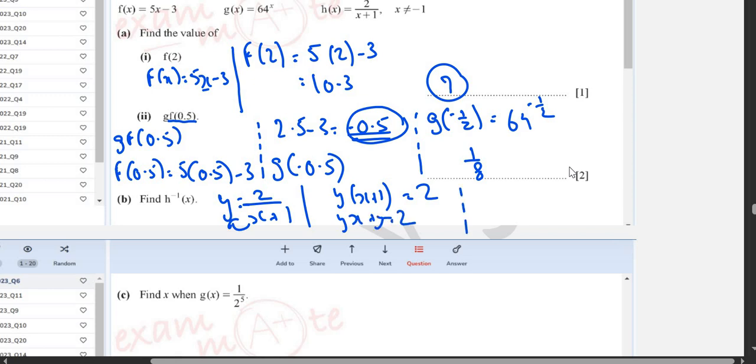Alright. Now you will say yx is equal to 2 minus y, and x is equal to 2 minus y upon y. So when you give your answer, in place of y you will write x. So h inverse x is equal to 2 minus x upon x.